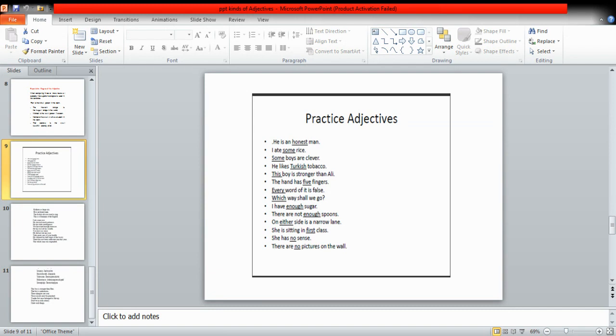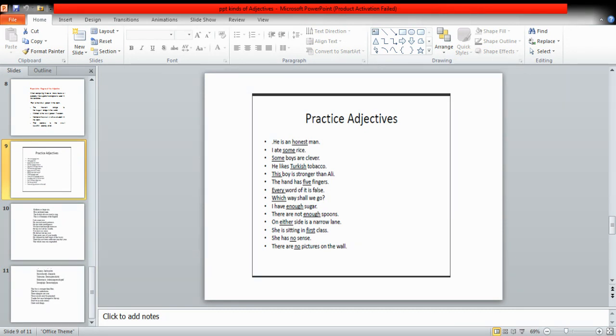This boy is stronger than Ali. Now in this sentence we have two adjectives, this and stronger. This is a demonstrative adjective and stronger is the comparative degree of comparison. Right? The hand has five fingers. Fingers are countable nouns. So five will be a numeral adjective. Every word of it is false. Each, every, either, neither: I told you that they are distributive adjectives. So every word of it is false. Every will be a distributive adjective.